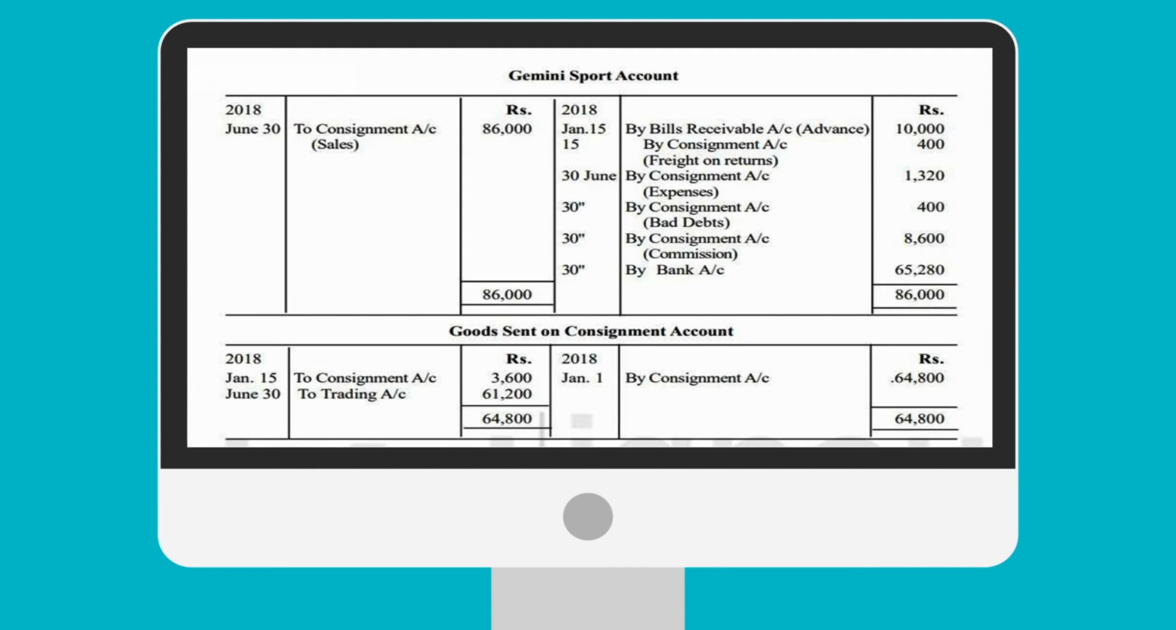Goods sent on consignment, it's very simple. To consignment 3,600. By consignment 64,800, it is mentioned in the question. Goods sent on consignment 64,800, and return is 3,600. If we subtract 3,600 from 64,800, the balancing figure 61,200 will be transferred to the trading account. So the total is 64,800.